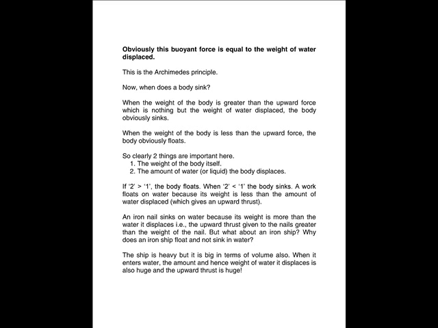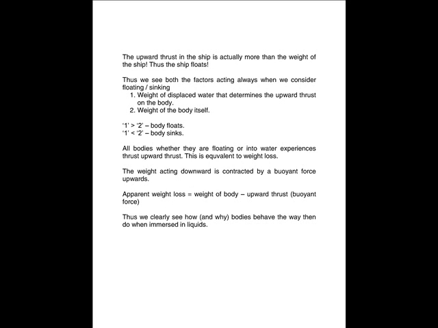But what about an iron ship? Why does an iron ship float and not sink in water? The ship is heavy, but it is big in terms of volume also. That's a very interesting point. The ship might be heavy overall, but its volume is also very high. When it enters water, the amount and hence weight of water it displaces is huge, and the upward thrust is huge. The upward thrust on the ship is actually more than the weight of the ship. Thus, the ship floats. Thus, we see both the factors always acting when we consider floating or sinking.